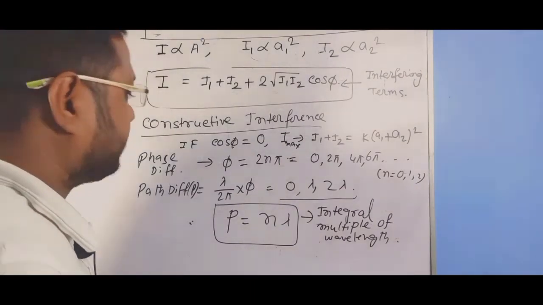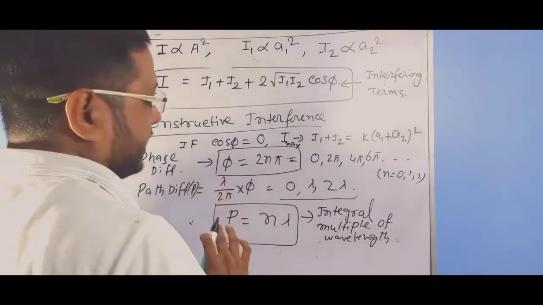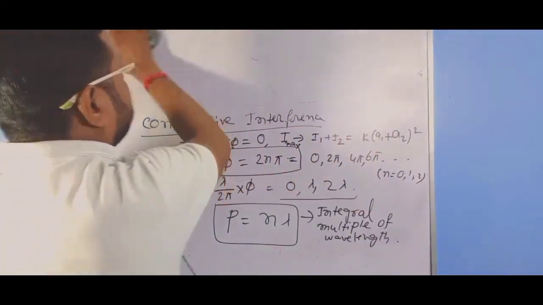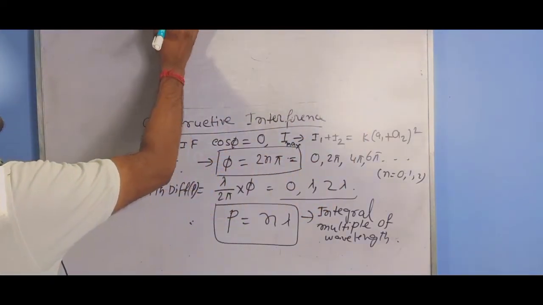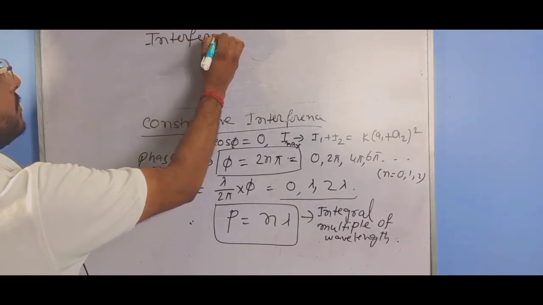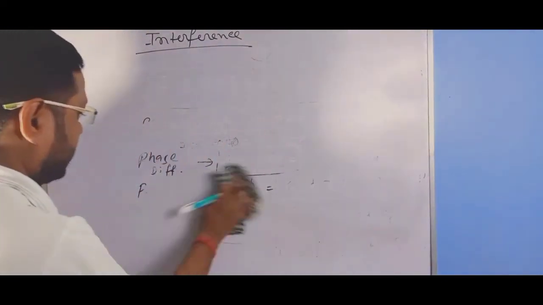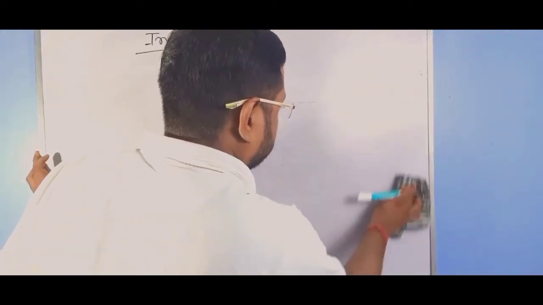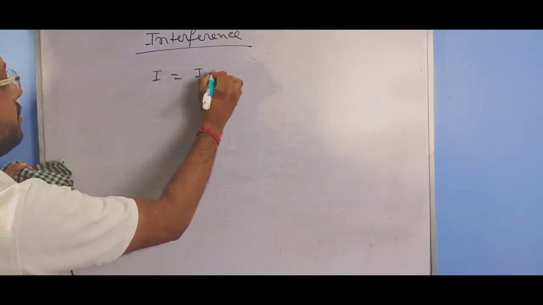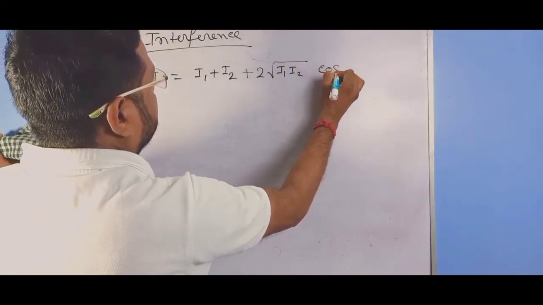Now we go for destructive interference. In destructive interference, when will the intensity be minimum? We have I equal to I1 plus I2 plus 2 under root I1 I2 cos phi.